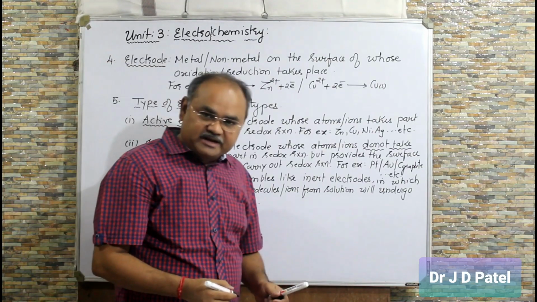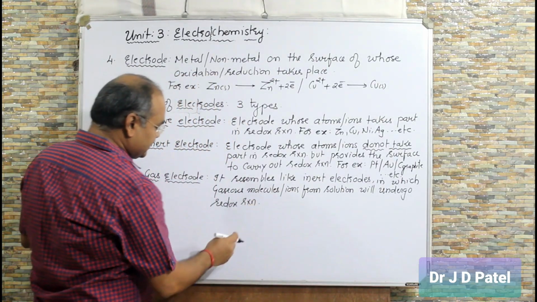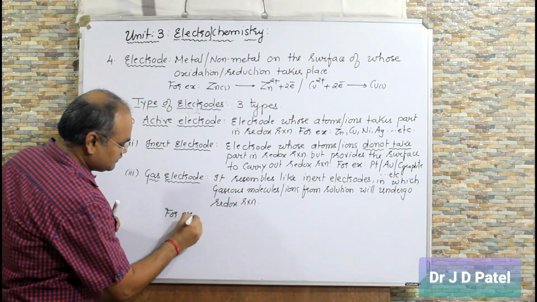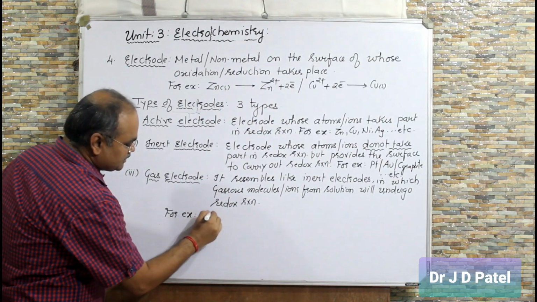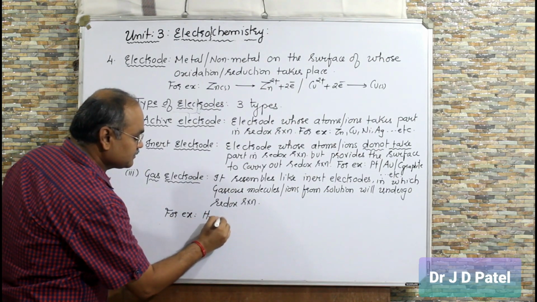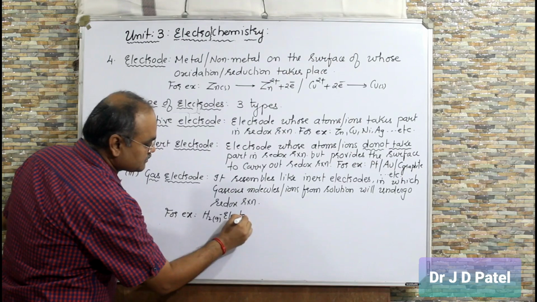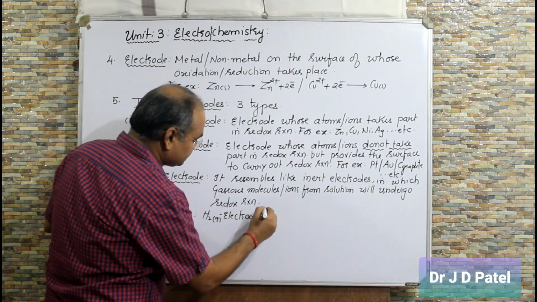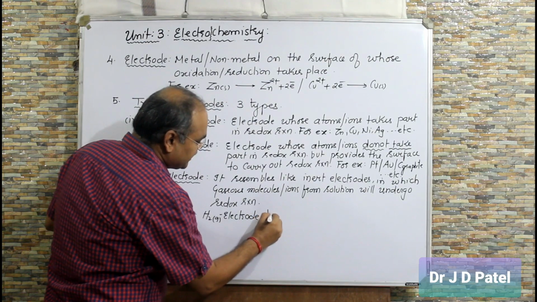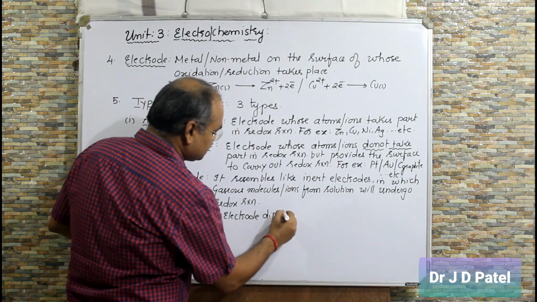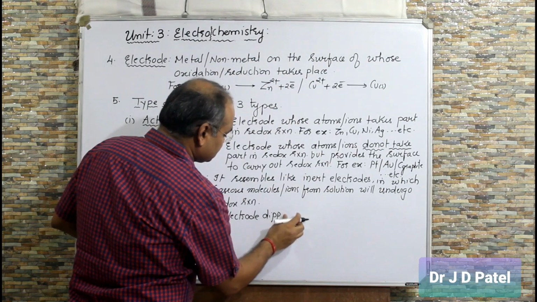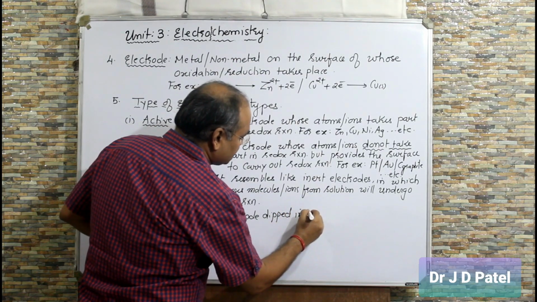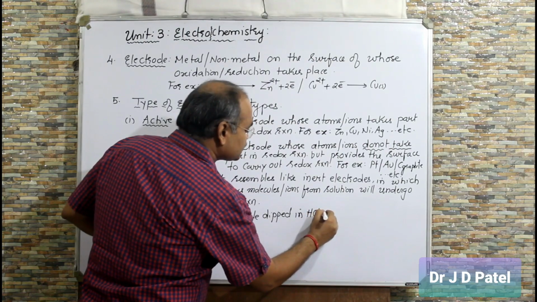Now let me take an example so that you can understand in detail. For example, hydrogen gas electrode. In hydrogen gas electrode, dipped in HCl solution.